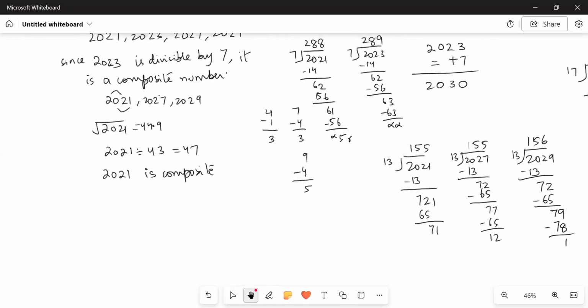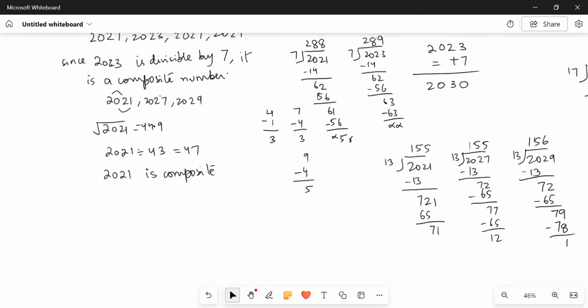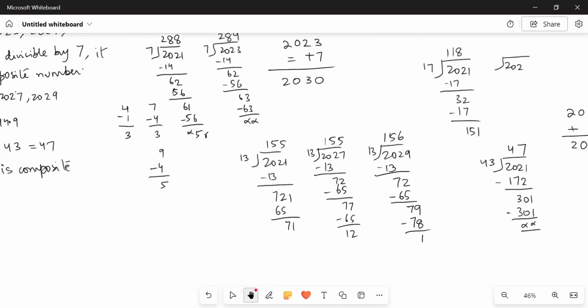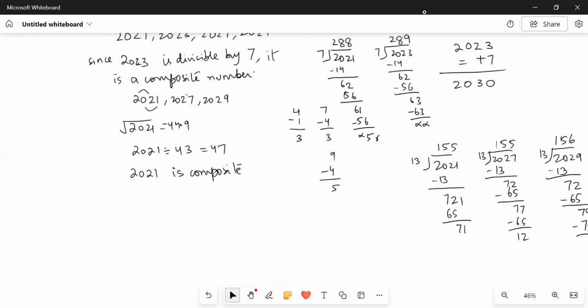And if 2021 is divisible by 43, it means the next number that would be divisible by 43 would be, just add 43 to it, and you will figure out that the next number divisible by 43 would be 2064. It means none of the two leftovers, 2027 and 2029, are divisible by 43 either.